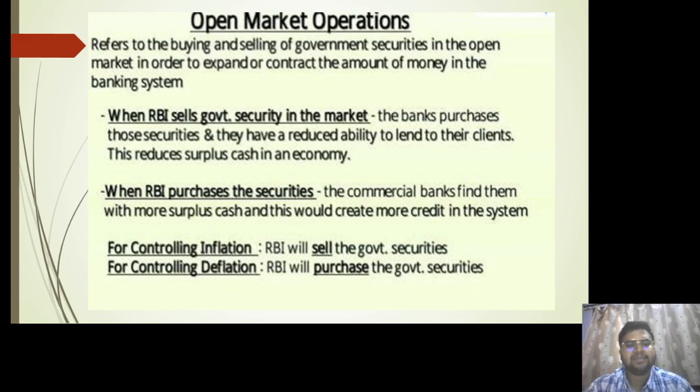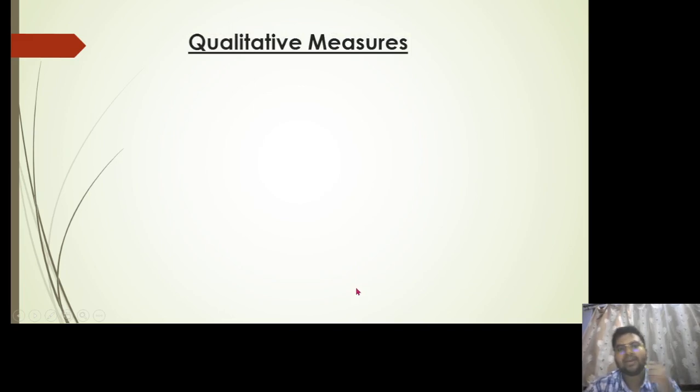In a similar way, when RBI purchases the securities, the commercial banks find themselves with more surplus cash, and this would create more credit in the system. This is basically for when inflation has already been checked, but has started to move towards deflation or maybe disinflation. So for controlling inflation, RBI will sell the government securities, whereas for controlling deflation, RBI will purchase the government securities. Now we have already discussed all the quantitative measures of the RBI to control inflation. Moving on, we will be dealing with the qualitative measures.